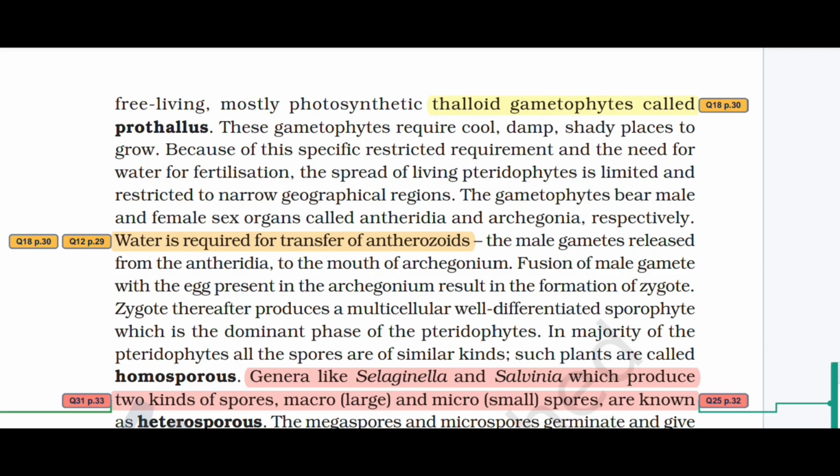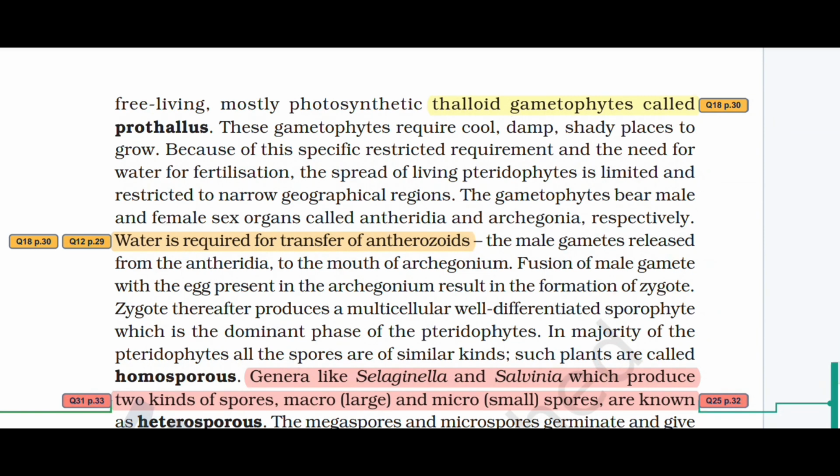These gametophytes require cool, damp, shady places to grow. Because of this specific requirement and the need for water for fertilization, the spread of living pteridophytes is limited and restricted to narrow geographical regions. The gametophyte bears male and female sex organs called antheridia and archegonia respectively.